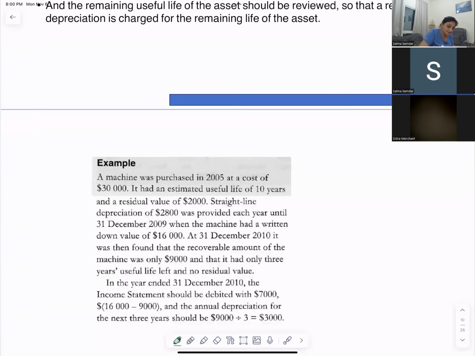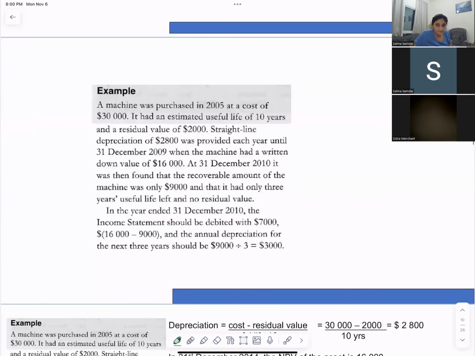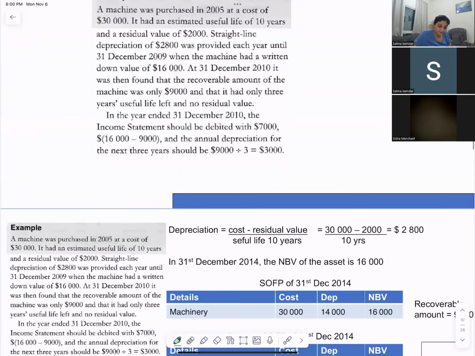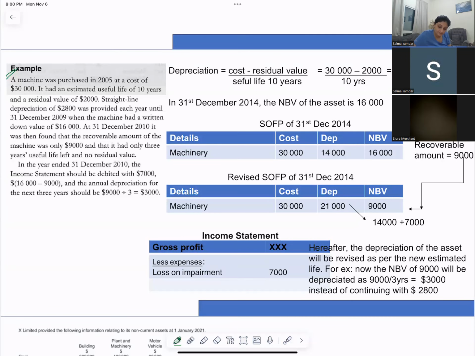Now look at this example. Can you read the example? A machine was purchased in 2005 at a cost of 30,000.